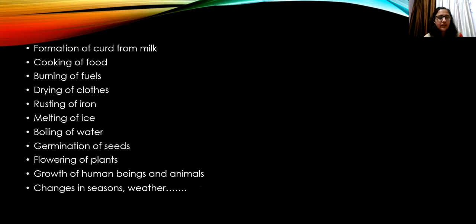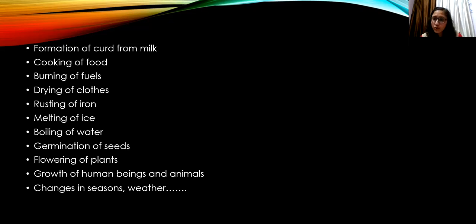Now let us take a few examples. I have just written some examples over here. Let us just go through these. So first one is formation of curd from milk. Then cooking of food is a change. Burning of fuels. Now what are these fuels? Fuels means petrol, coal, petroleum, all these are fuels. The gas which we are using in our kitchen, these all are fuels which we are utilizing for our benefit. So we burn these fuels to utilize them. So that is why this burning of fuels is also a type of change.